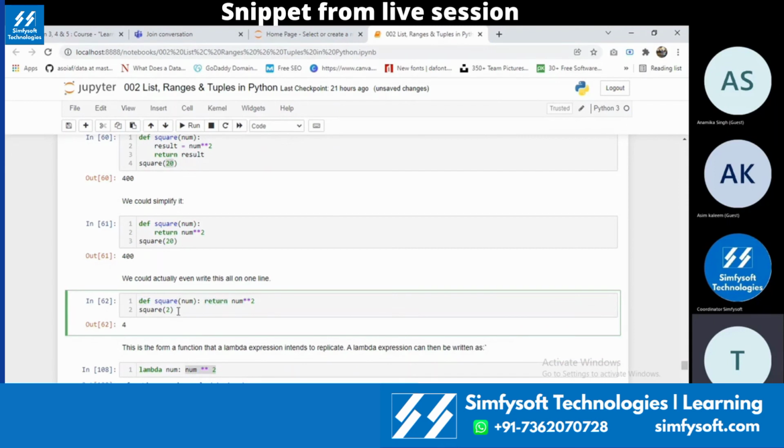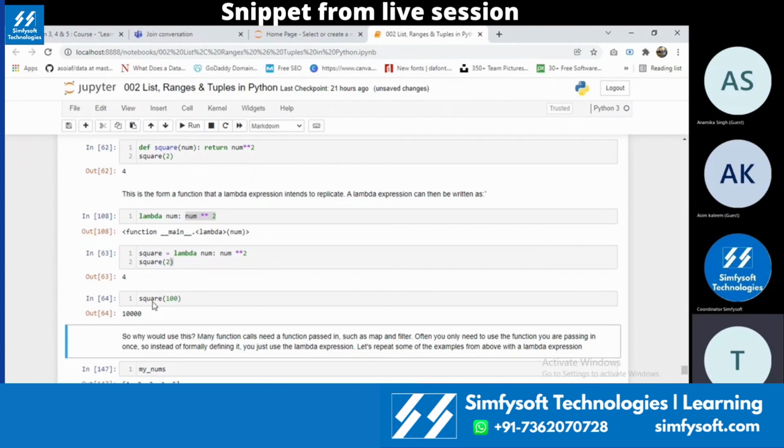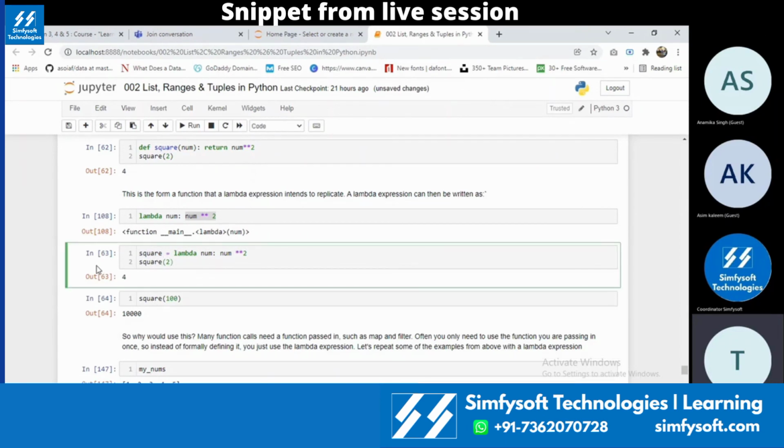If you check over here, I'm basically declaring a variable and giving a lambda expression to it. Whenever I call this variable and pass an argument to it, it will execute the lambda function, I'm sorry, the square function.